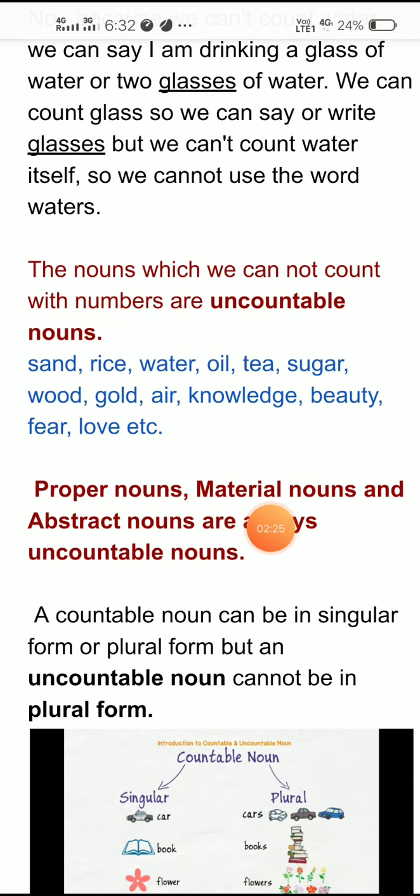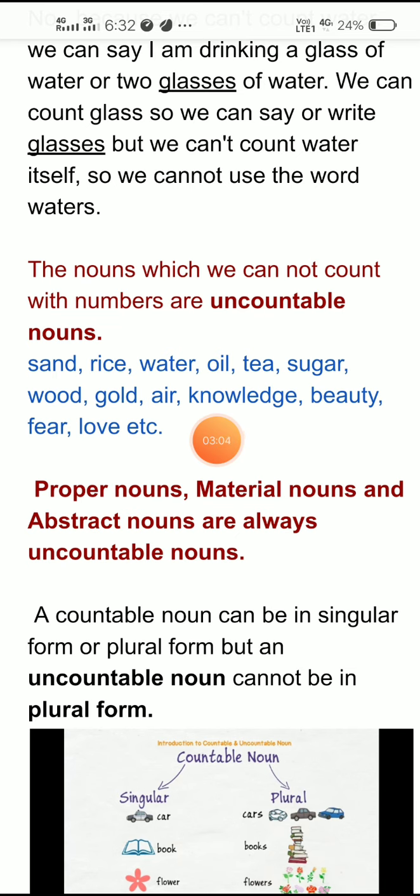Proper nouns, material nouns, and abstract nouns are always uncountable nouns. As you can see here, sand, rice, water, oil, tea, sugar, wood, and gold are the things which are used to make some other thing. So these are material nouns. And air, knowledge, beauty, fear, love, these are the things which we cannot touch, which we cannot see, which we can feel only. So these are abstract nouns, and we cannot count proper nouns, abstract nouns, and material nouns.